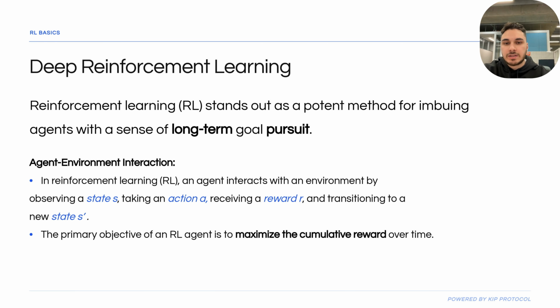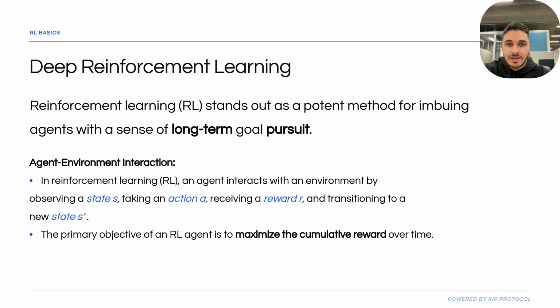Now, I'd like to talk a little bit about deep reinforcement learning and its basics. Reinforcement learning is central to many autonomous agents. A reinforcement learning agent lives in an environment. It observes a state, acts, receives rewards, and moves to a new state. Its objective is to maximize total rewards over time. The key challenge is the exploration and exploitation trade-off. Should the agent try something new, explore, or repeat a known winning action, exploit?